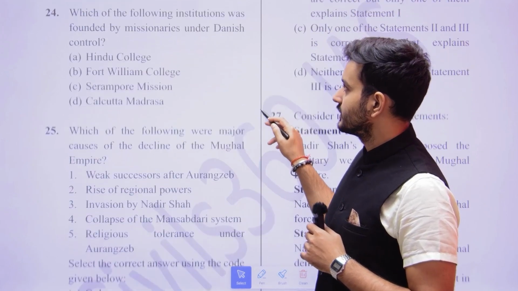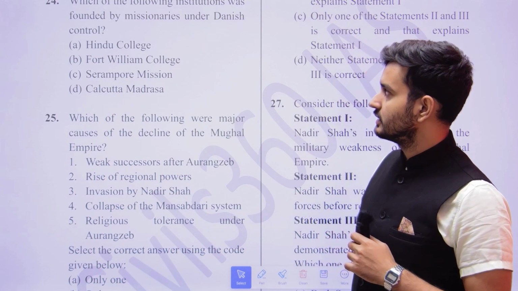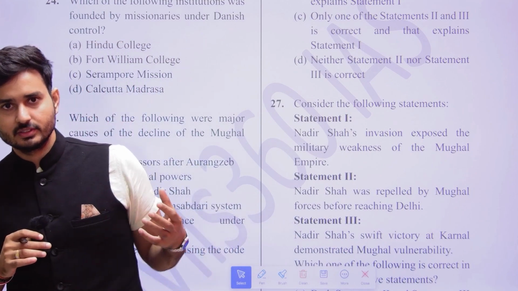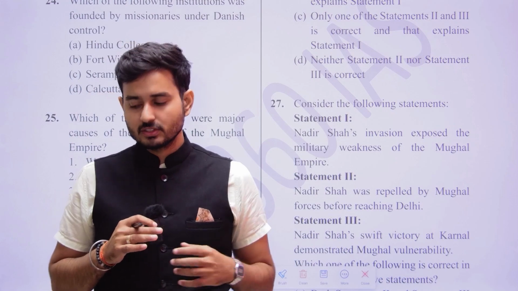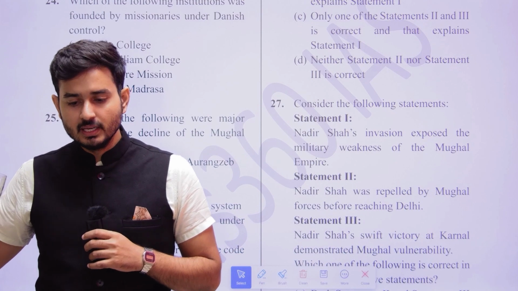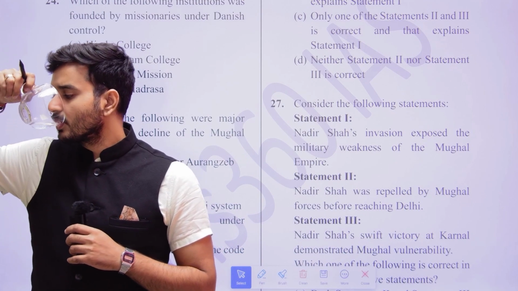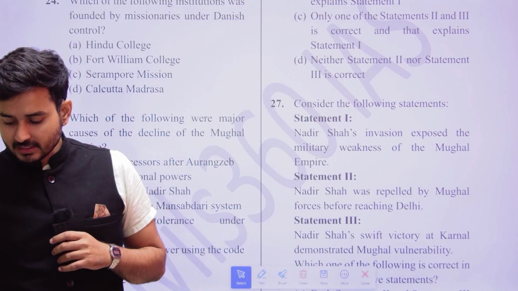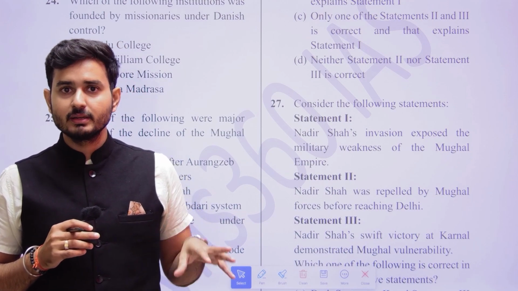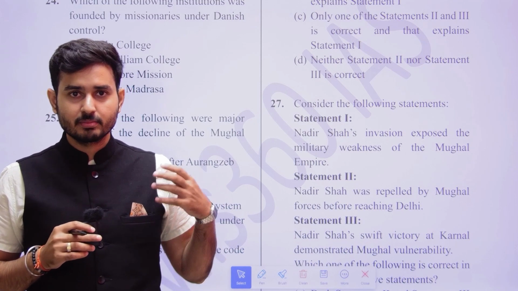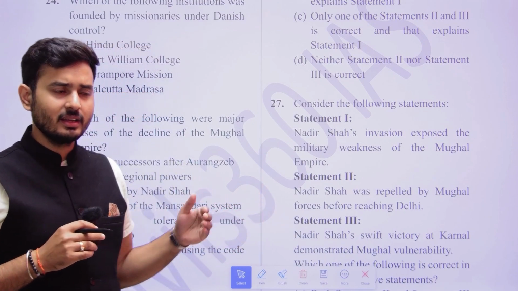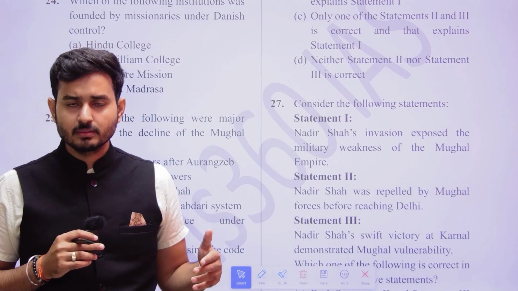Which of the following institutions was founded by missionaries under the Danish control? Okay, now the Danish, that means the Danes. If you look into the advent of the Danes, which was the major principal settlement that the Danes established at that point of time? You are very well aware that the Danes established their principal settlement in Serampore in the West Bengal area. The Dutch were in Tranquebar and Tanjore.